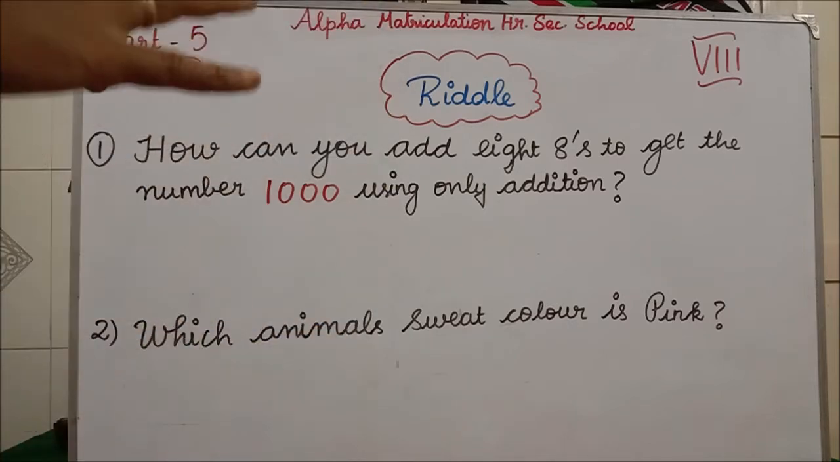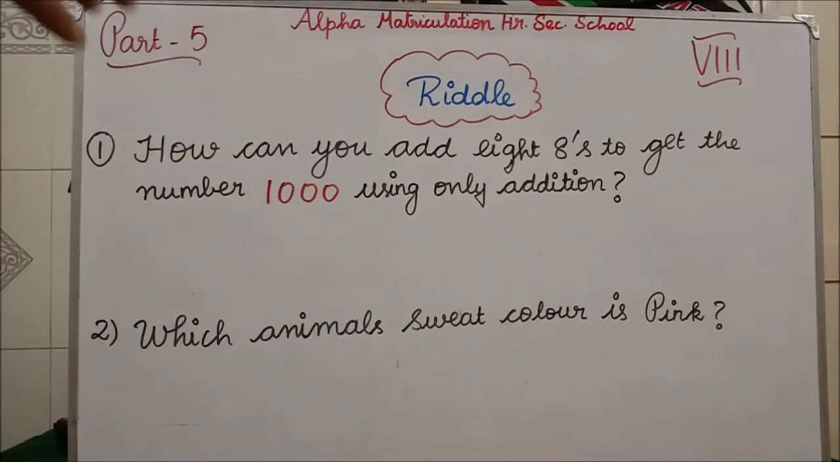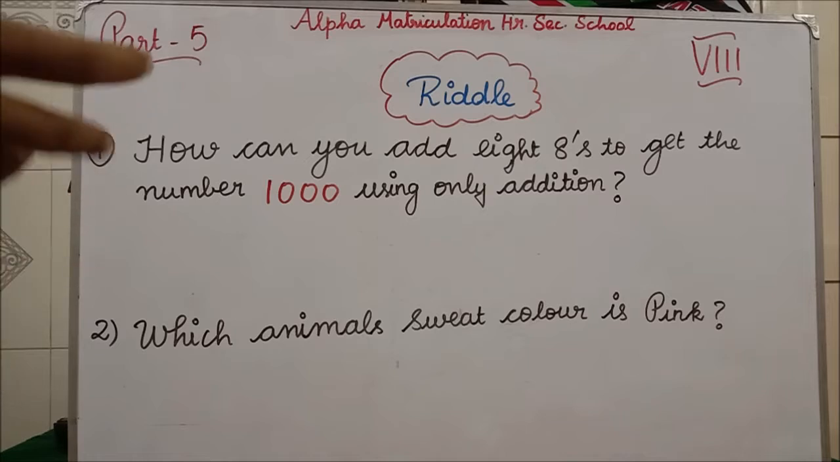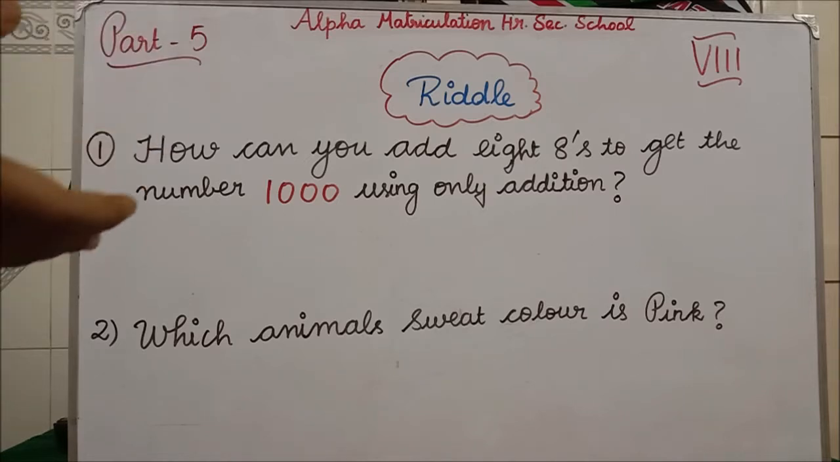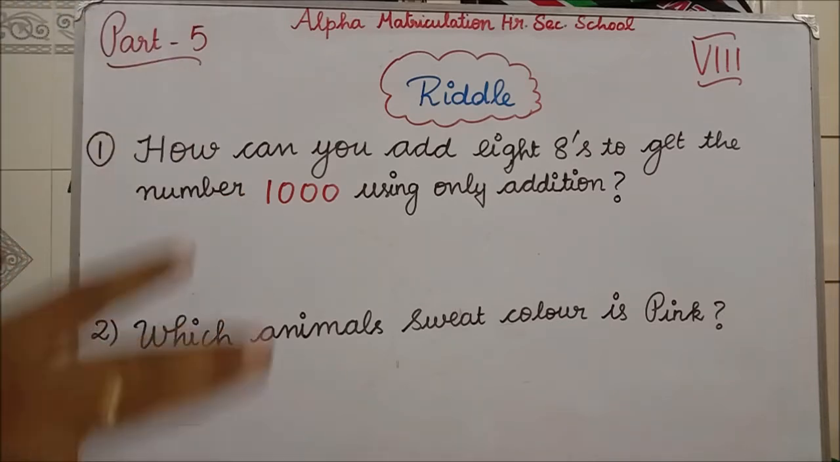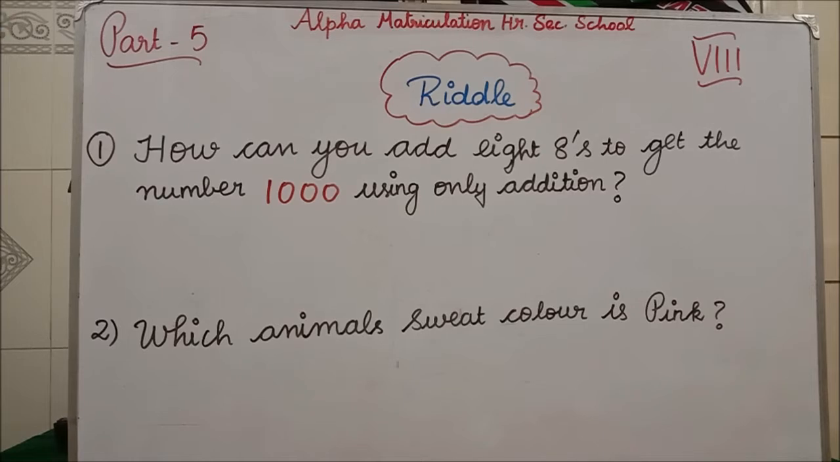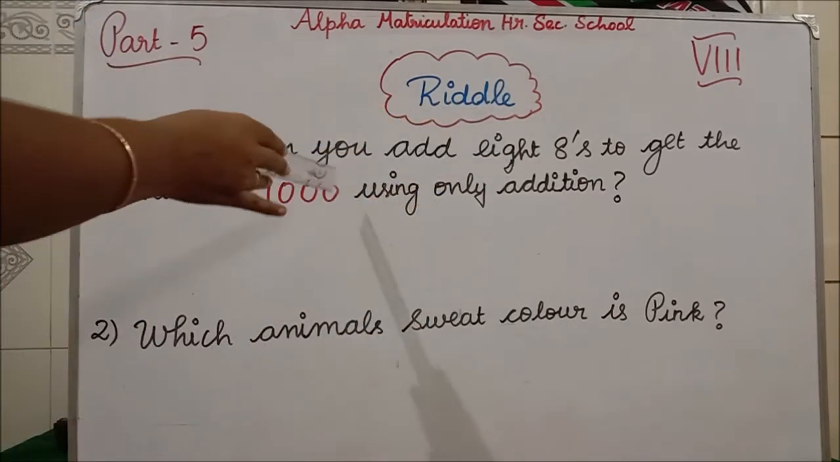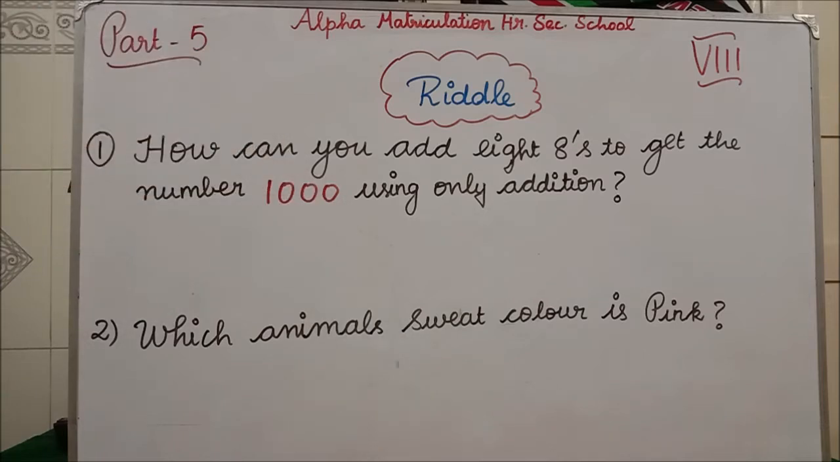You can group 800 plus 8 plus 8 plus 8 like that, or else you can do 88 plus something plus 8. You only have to use the number 8, and you only have to use the operation addition. Clear? So you have to bring the answer 1000. Think and do the riddle.